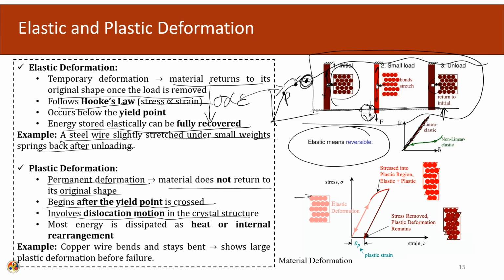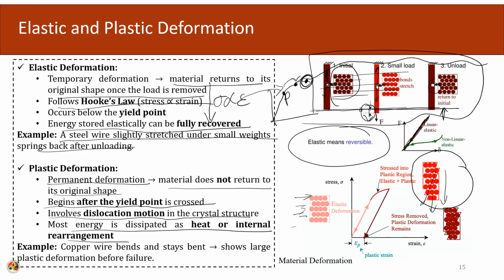If you look into the microstructure, these things will remain in the same position. But if it is in the plastic range, then the dislocation will occur. These micro regimes will move in other directions also, so they will not be located in the same region. Most energy is dissipated as heat or internal rearrangement.